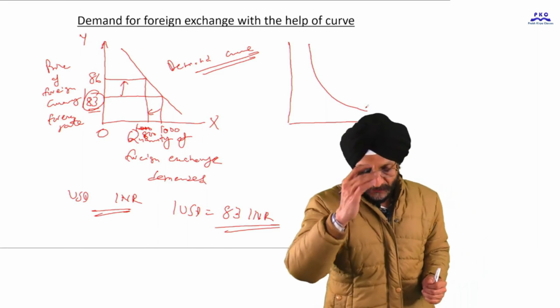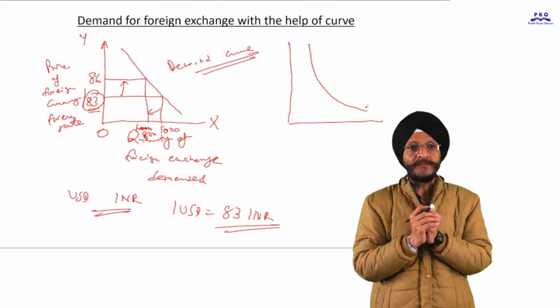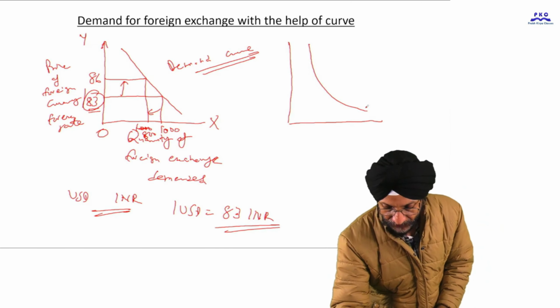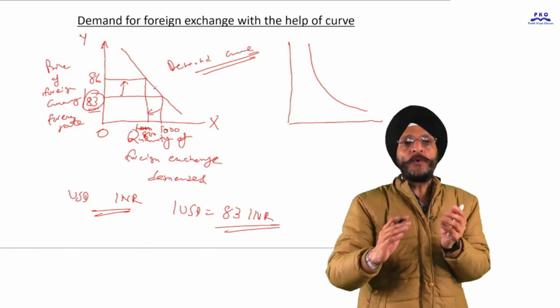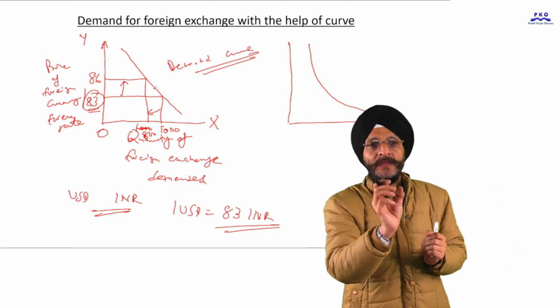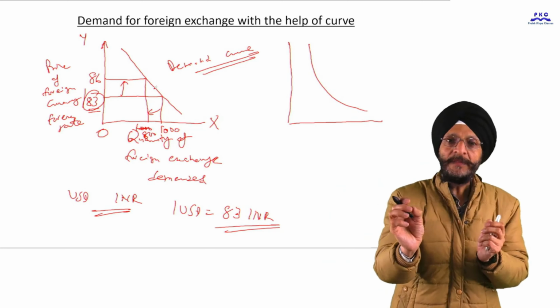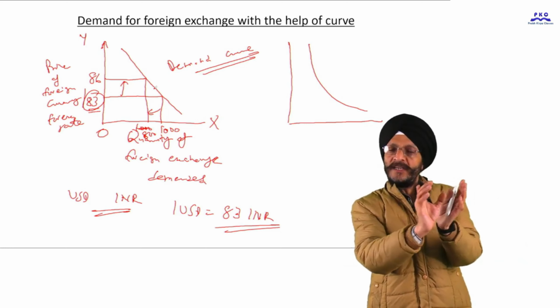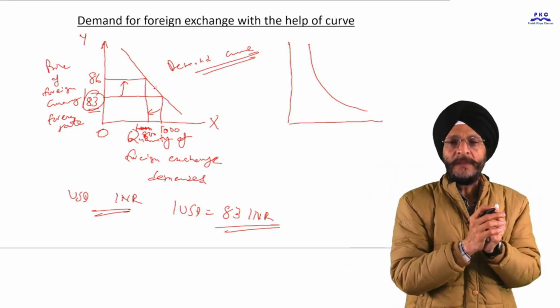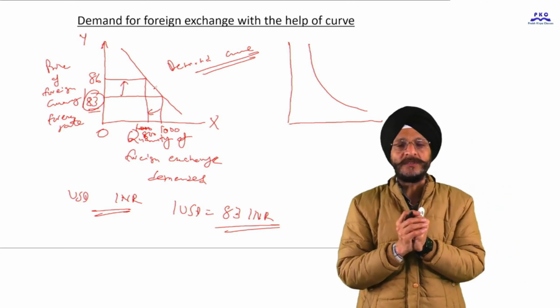It is somewhat in the form of a curved line. If we keep the demand curve in the form of a straight line, it means that for every proportional increase in price, there will be a proportional decrease in demand. But it does not always happen so, because